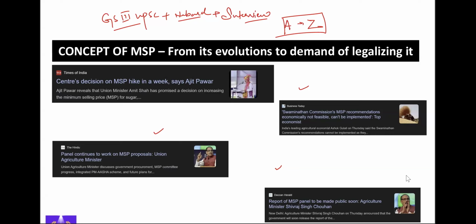Before we continue, which committee is our honorable Minister of Agriculture talking about? Can you name the committee? Which committee's report is going to be revealed soon related to MSP? Who is heading the committee? Who is the chairman of this committee? That is not Vishal. I am asking about this current news. Who is heading this committee whose report will be soon out? I have given this question in the mains power play as well. I think you people have not solved it still, right?